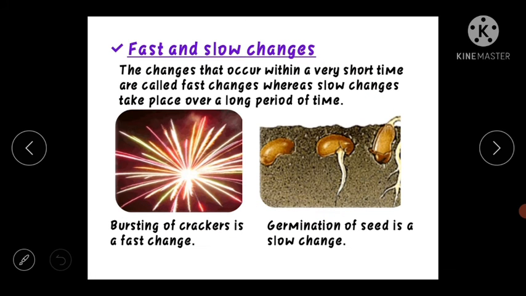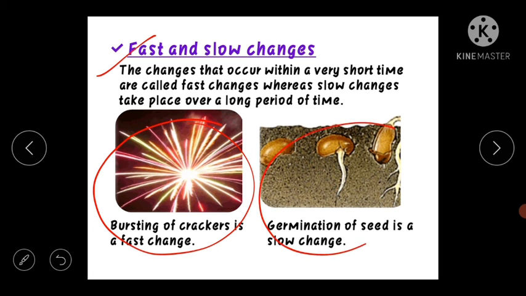Then comes fast and slow changes. Some changes occur in a short span of time, and some changes need a long duration to occur. The changes that occur within a short period of time are the fast changes, whereas slow changes take place over a long period of time. The example here is the bursting of a cracker. You burst a cracker, it is a fast change, and germination of a seed is a slow change.